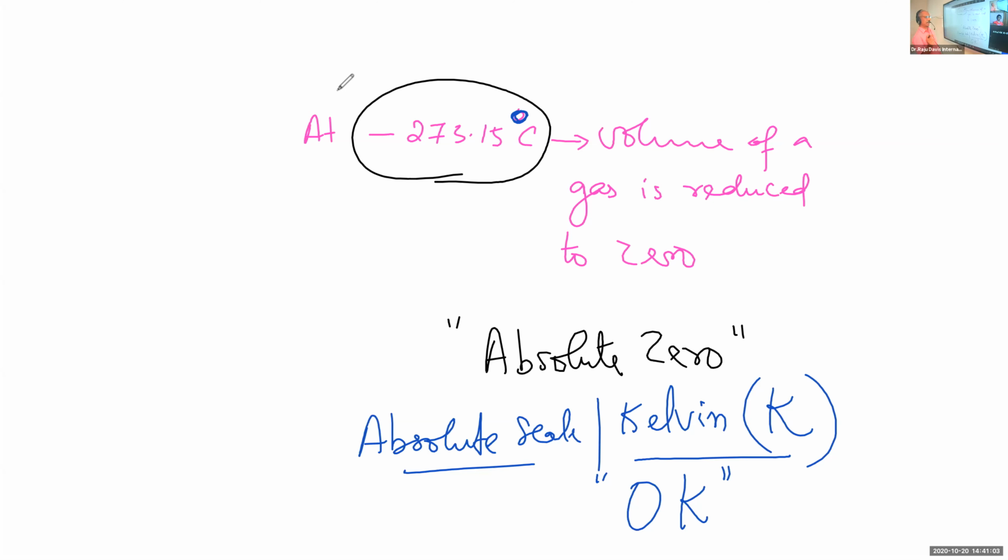Degree Celsius. With the degree Celsius, you add 273.15 to get the Kelvin temperature, the temperature on the Kelvin scale, the temperature on the absolute scale. So to the degree Celsius, you add 273.15. Then you will get the Kelvin equivalent.